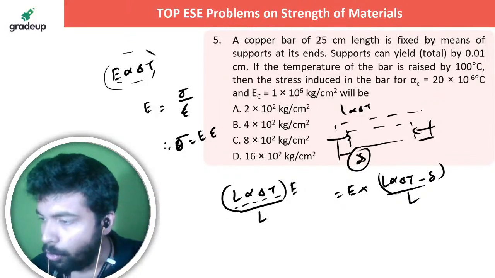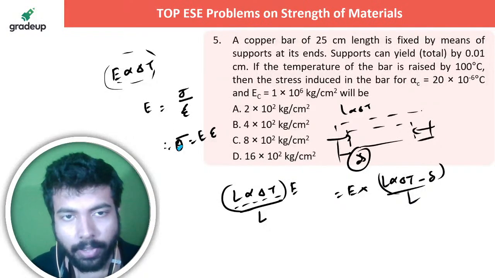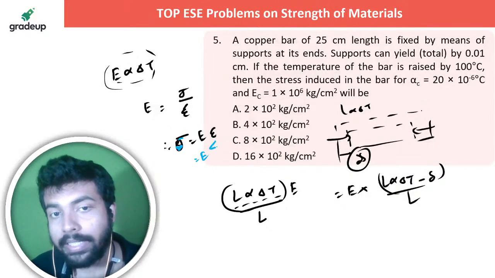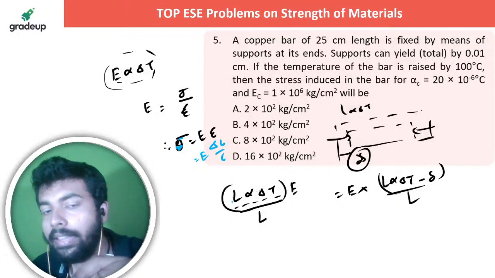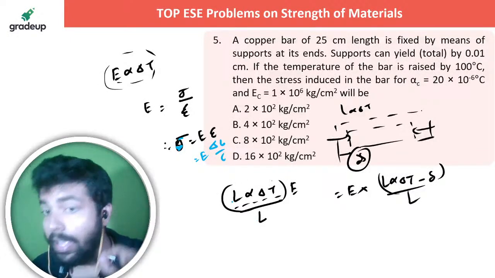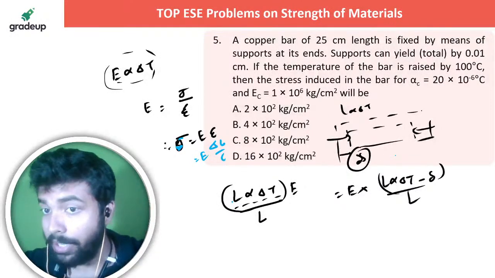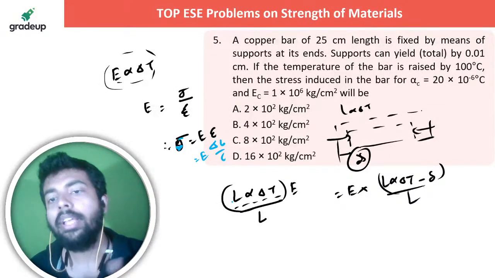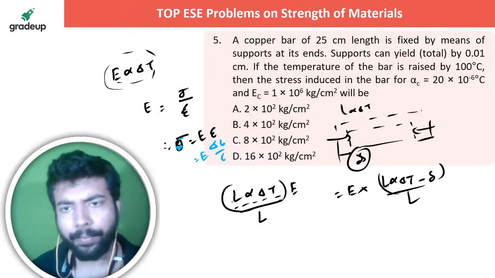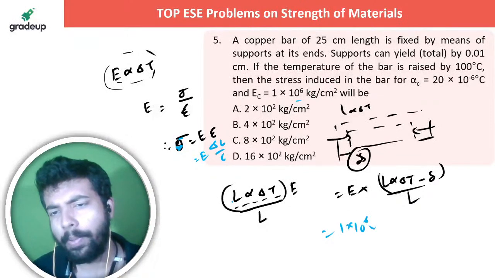Okay. If this is E into epsilon, this epsilon means normally change in length by initial length, right? On a normal occasion, change in length is L alpha delta T by L. In case of yielding support, it's L alpha delta T, normal expansion, but the supports are also coming close by delta. So net expansion is L alpha delta T minus delta. That is the only difference, right? So I hope you can do it. I hope everybody has understood. Once please let me know in the live chat section whether you have understood it, yes or no.